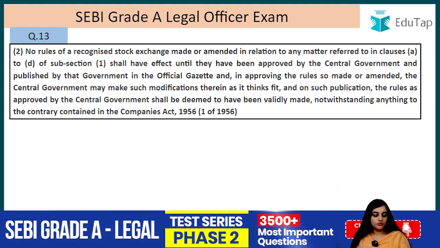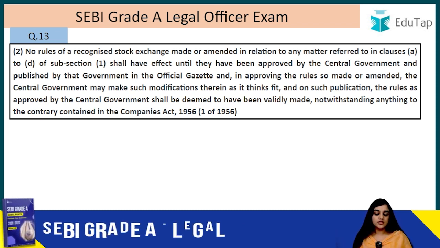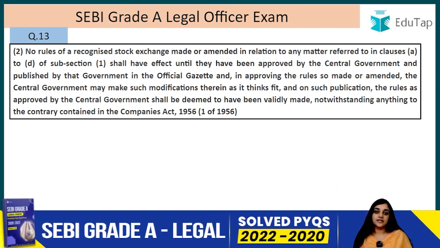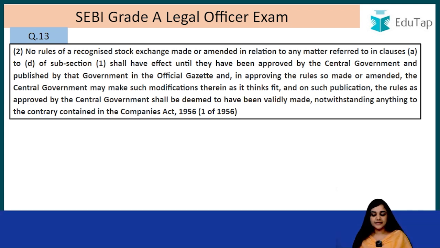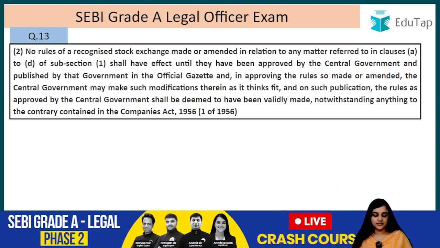And in approving the rules so made or amended, the central government may make such modifications therein as it thinks fit, and on such publication the rules as approved by the central government shall be deemed to have been validly made, notwithstanding anything to the contrary contained in the Companies Act 1956.